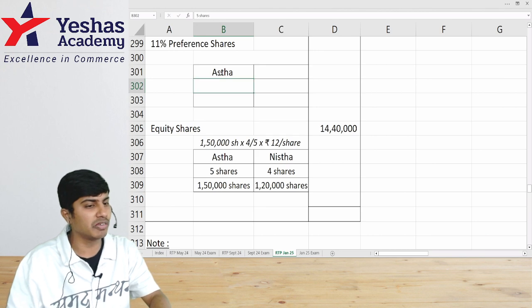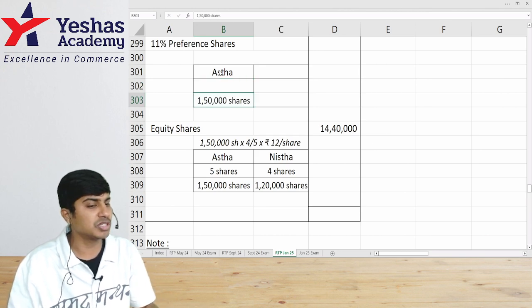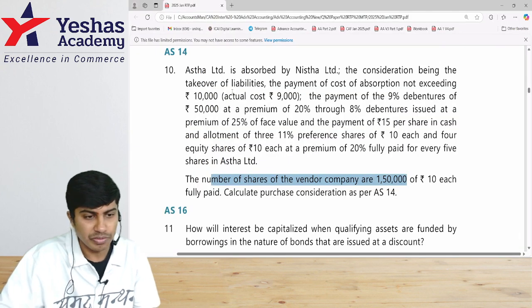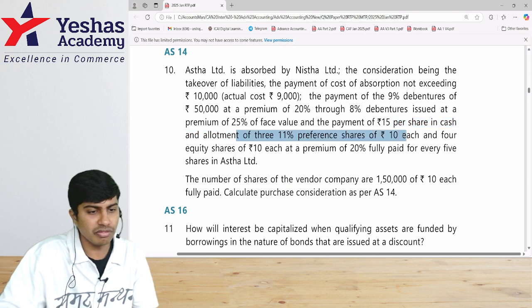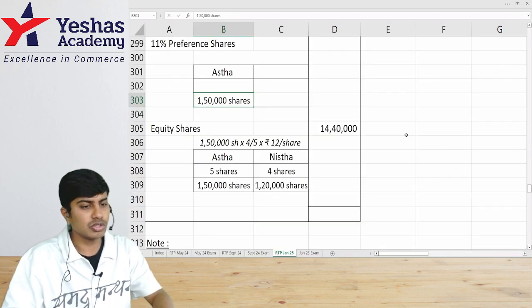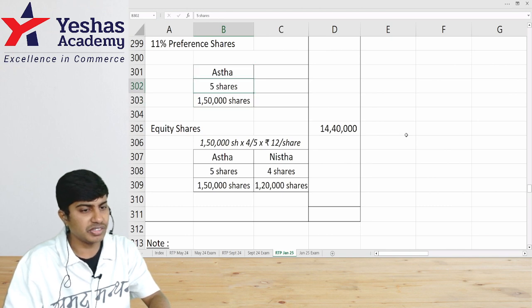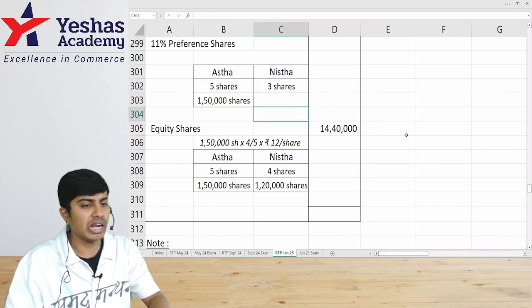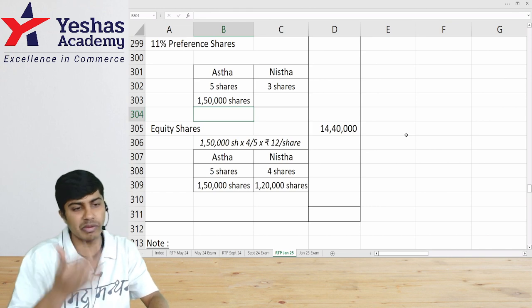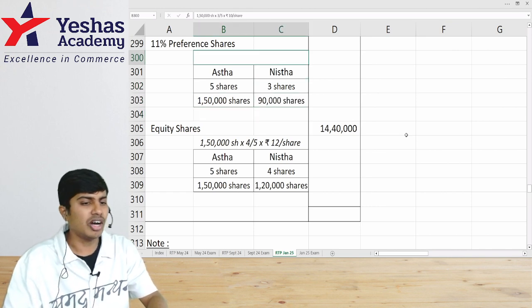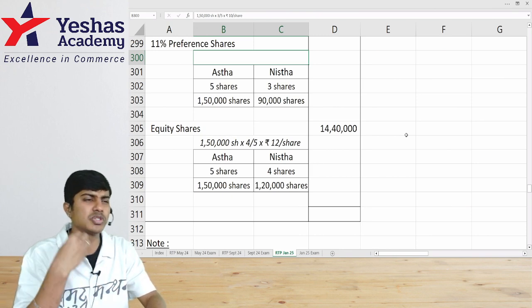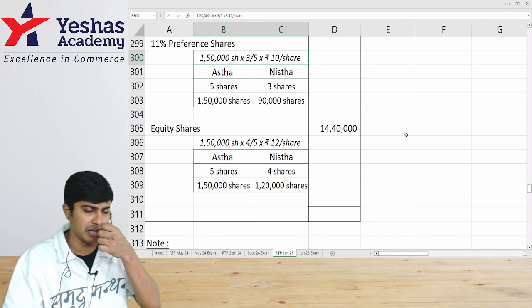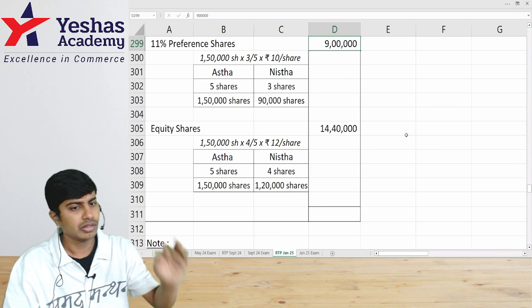And we know further now. Preference shares also should be given, no? How much? 1,50,000 shares are there in Asta. What is the ratio? 3 11% preference shares. How much should we give? Allotment of 3. So if you have 5 shares, they're going to give 3 shares. Do 1,50,000 into 3 divided by 5. They have not told any premium, so it is issued at nominal value of 10. Multiply, my friends. 9 lakh.